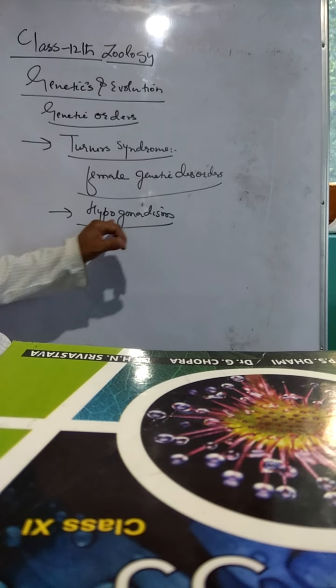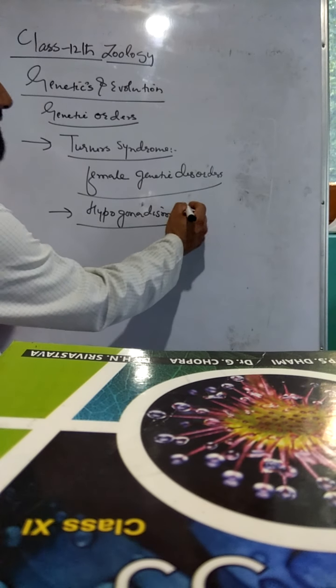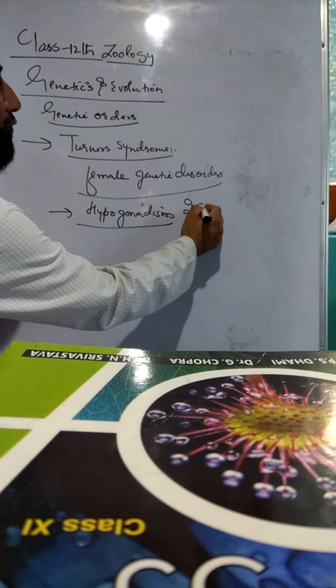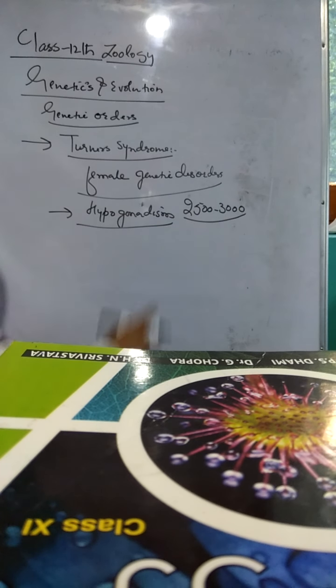Whenever we find this, the incidence rate of these individuals among the human population is one in 2,500 to 3,000 live births.